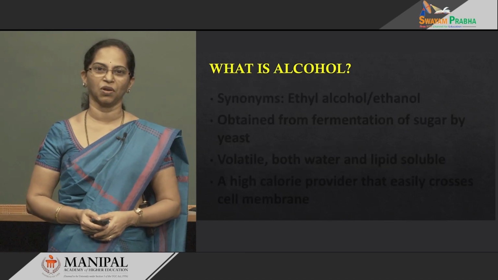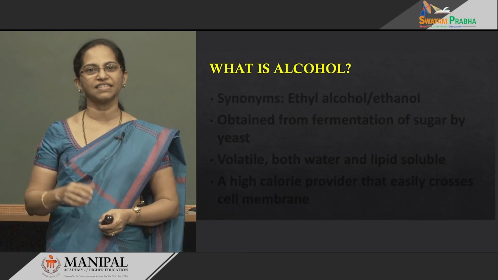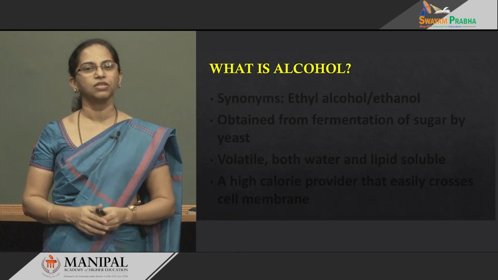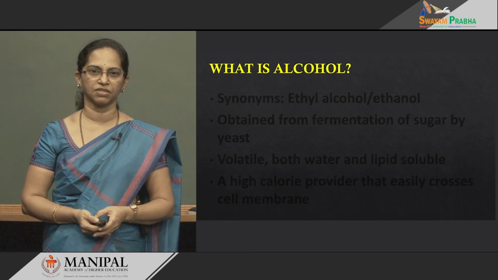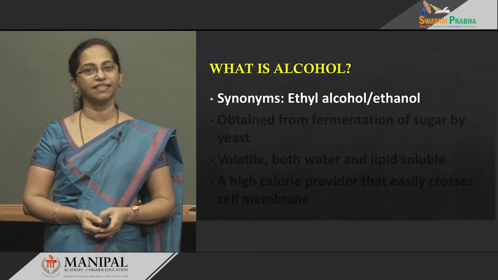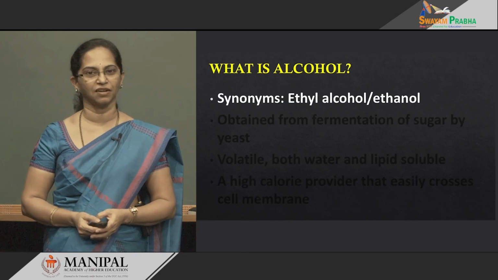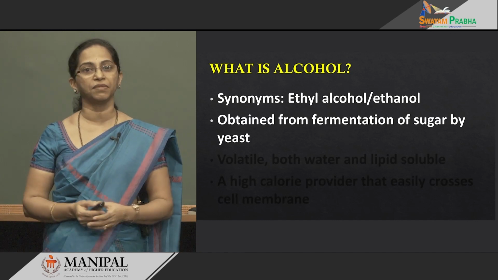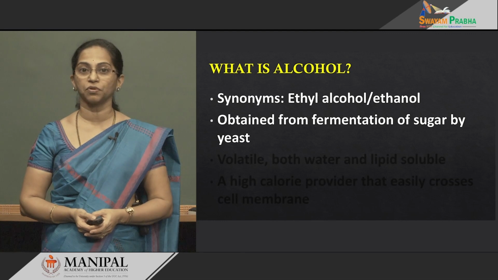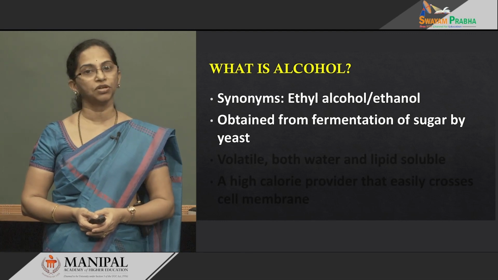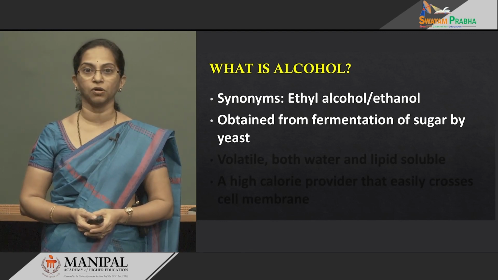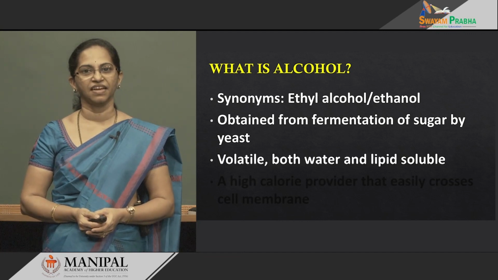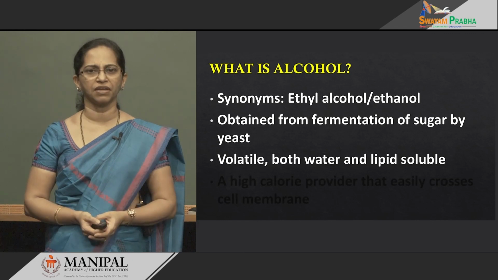So what is alcohol? Alcohol is ethanol. It is an alcoholic compound. So both are used as synonyms: ethyl alcohol or ethanol. How do you get it? It's obtained from natural sources. By the process of fermentation, sugar can be converted to alcohol by organisms called yeast.